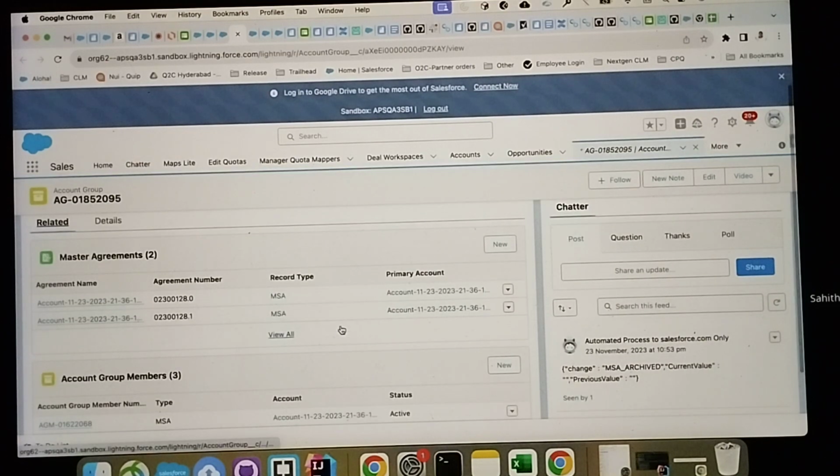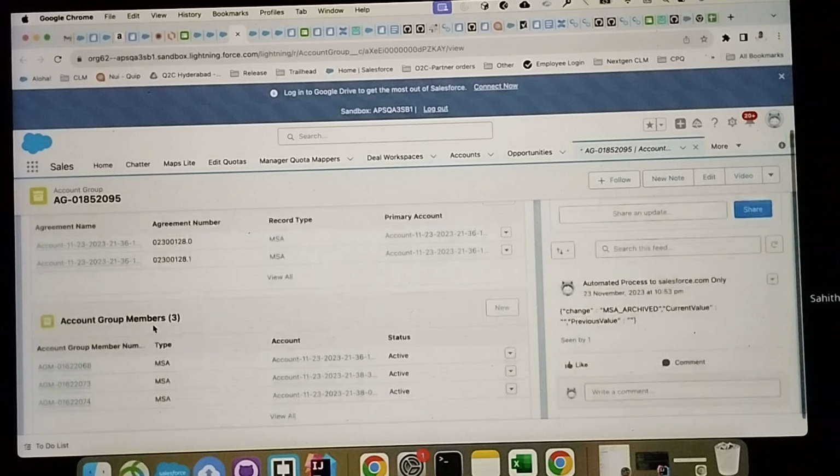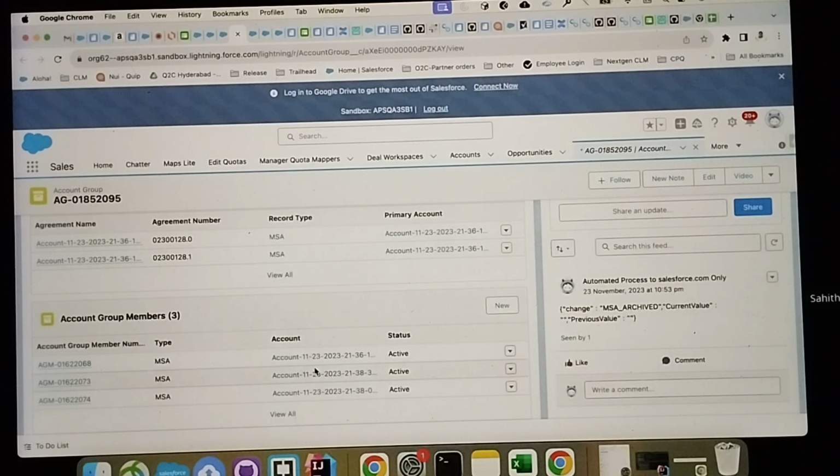Okay, whenever an agreement is created, whether it is sent for signature or not, or voided or anything, initially when the agreement is created, one AGM is created. AGM is nothing but the account group member. One account group is created, and in that account group, a member will be created when an agreement is created.